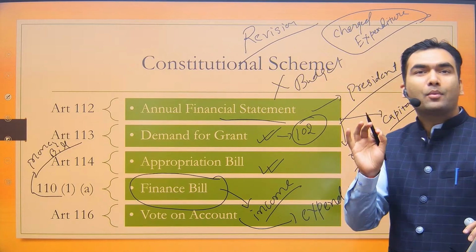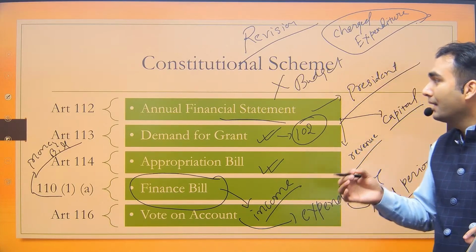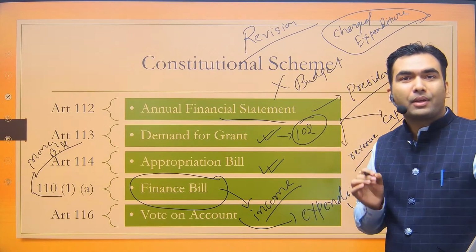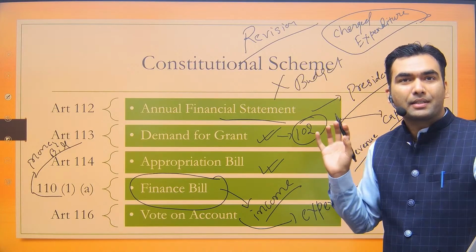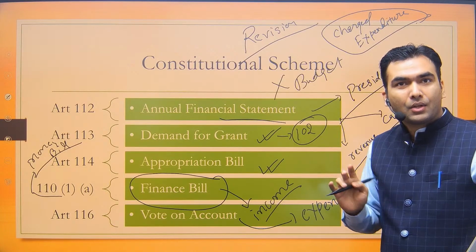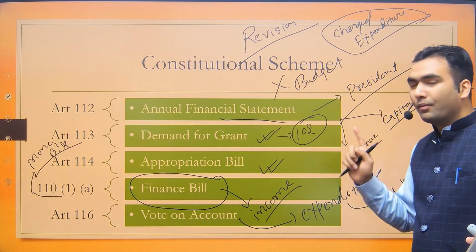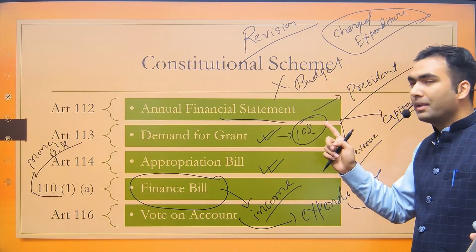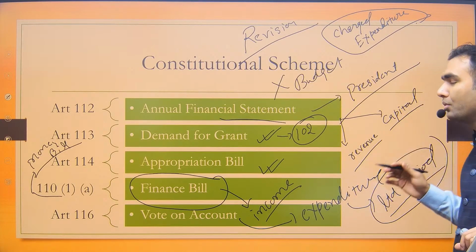Whereas, as you might have already seen, or I will show you in this current session, this interim budget that we have has both income as well as expenditure part. We will see how the government has shown income part as well. So the first difference between interim budget and vote on account is that vote on account has only expenditure, interim budget has both.